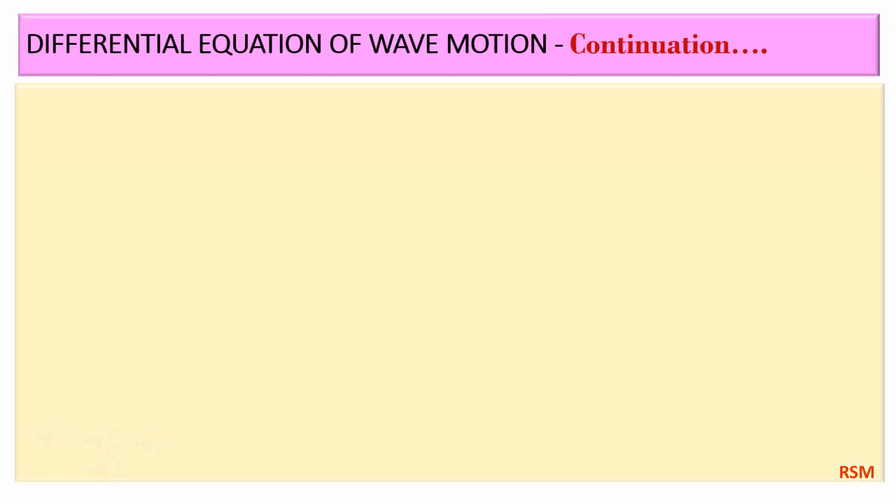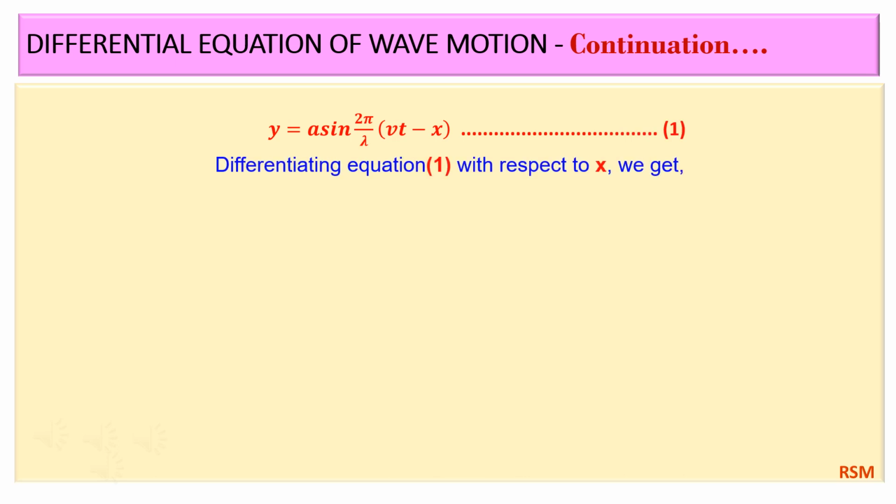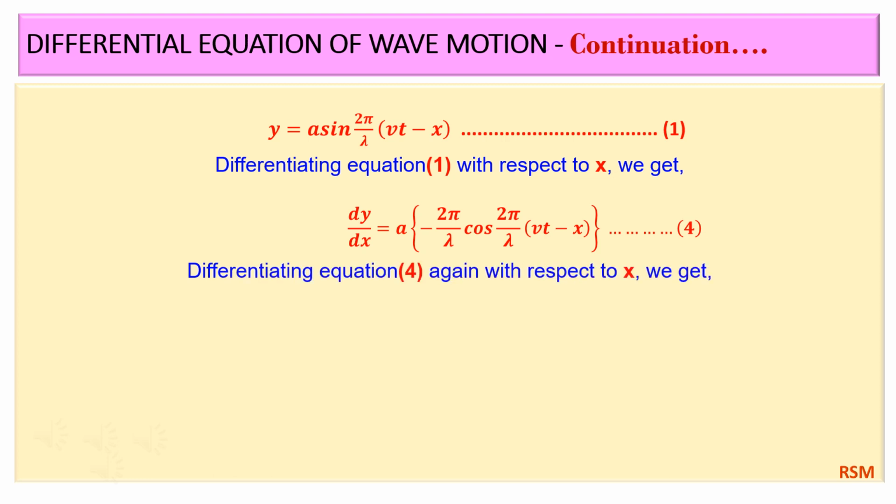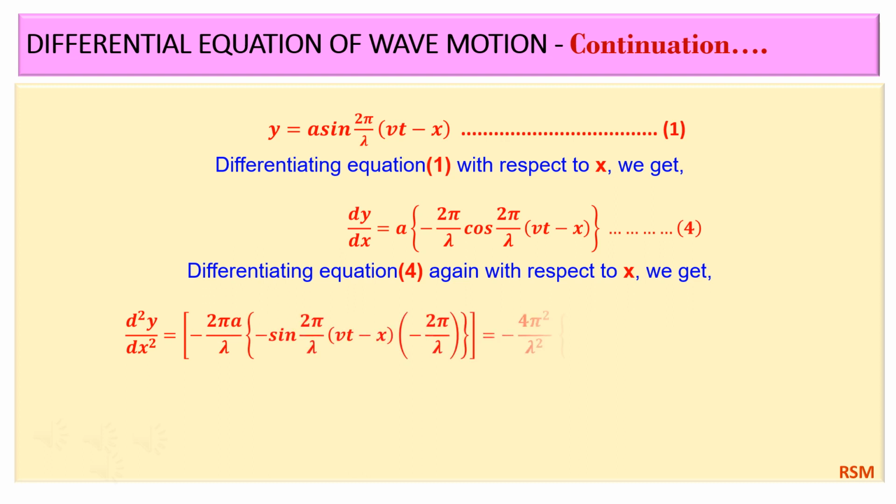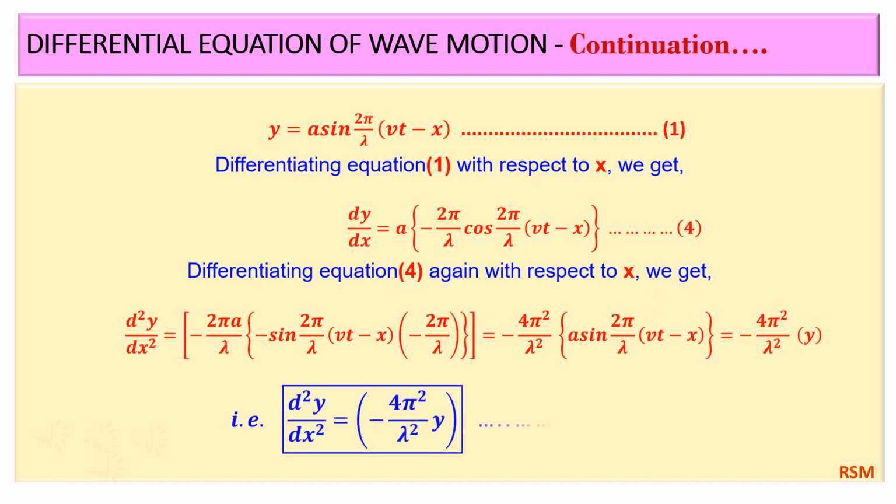Again, consider the one-dimensional progressive wave equation, that is equation 1. Differentiating equation 1 with respect to x, we get equation 4. Differentiating equation 4 again with respect to x, we get, that is, d square y by dx square is equal to minus 4 pi square by lambda square into y. Call it equation 5.